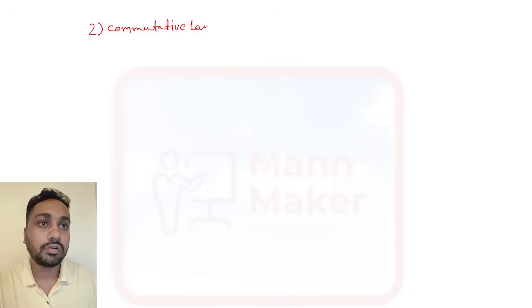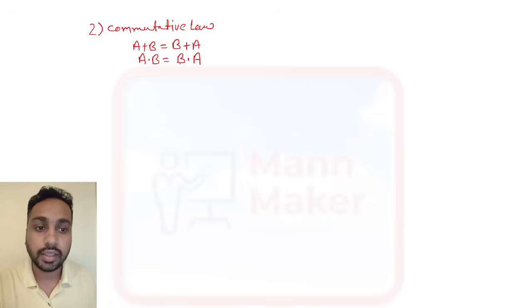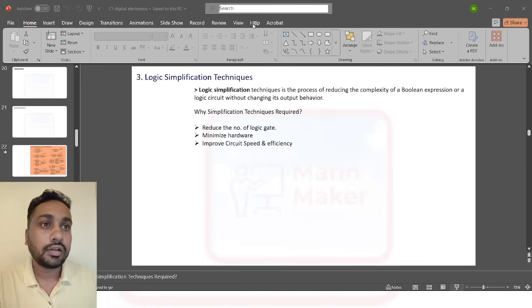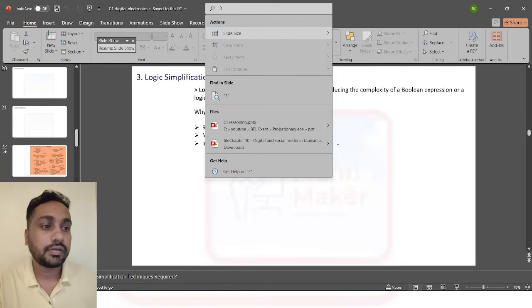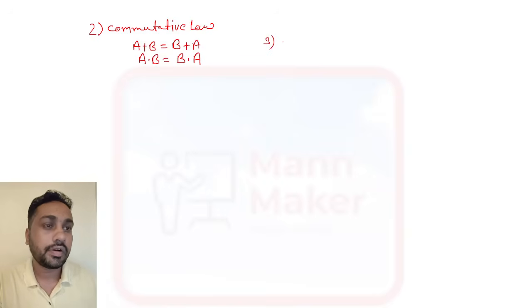Now we have in total 5 or 6 laws in Boolean algebra. The second one is commutative law. If you get A plus B, you can write it as B plus A. If you get A dot B, you can consider it as B dot A. The third one is associative law.